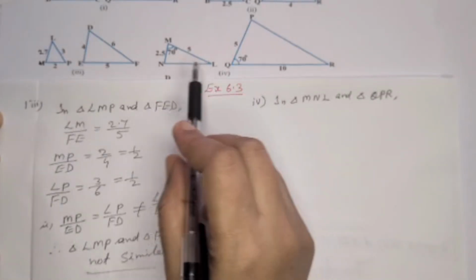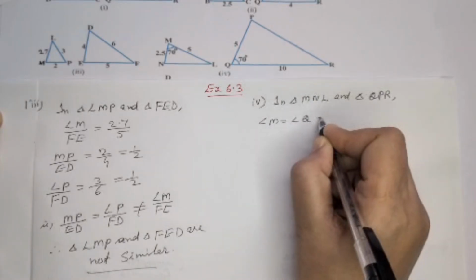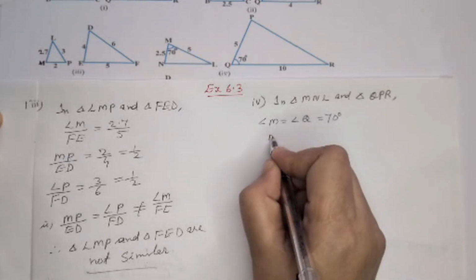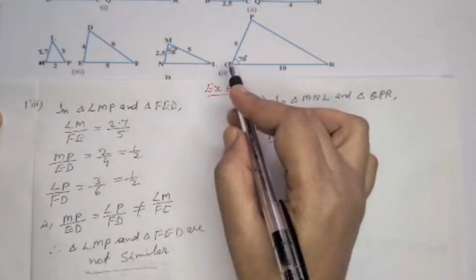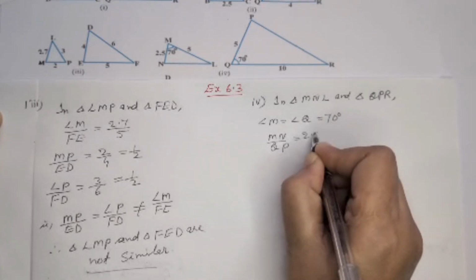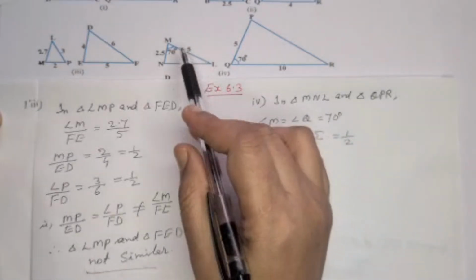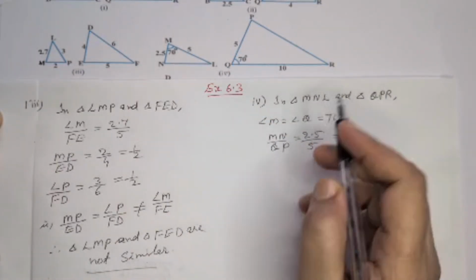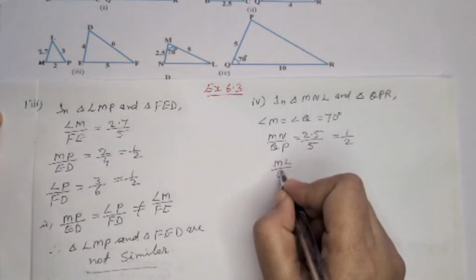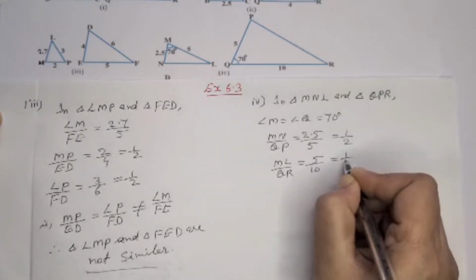Fourth one, here one angle is given. That means angle M is equal to angle Q, which is equal to 70 degrees. Then here MN, first 2 letters MN corresponding to that QP, which is equal to 2.5 by 5, and we are simplifying 1 by 2. Then again another side is ML, that means first and third letter, and QR, which is equal to 5 by 10. That also is equal to 1 by 2.